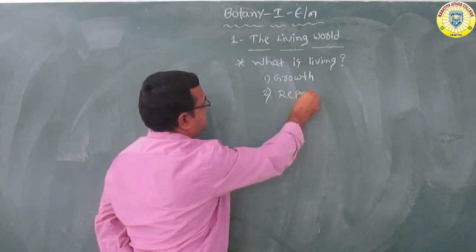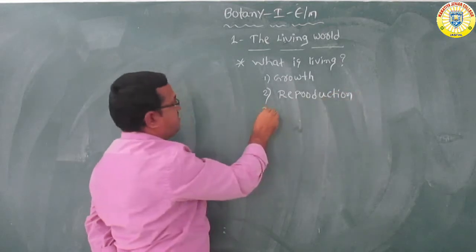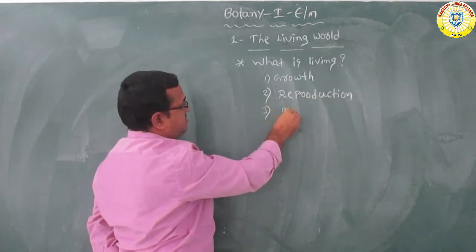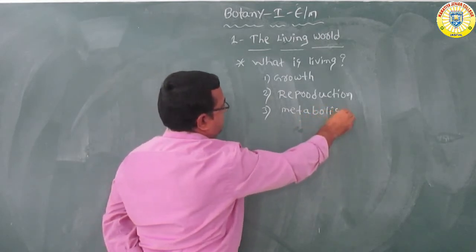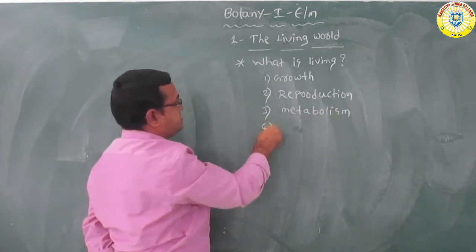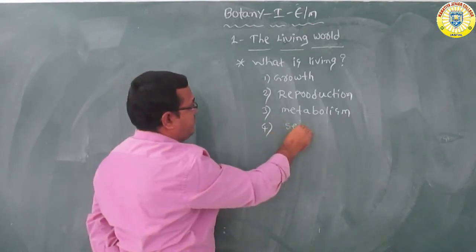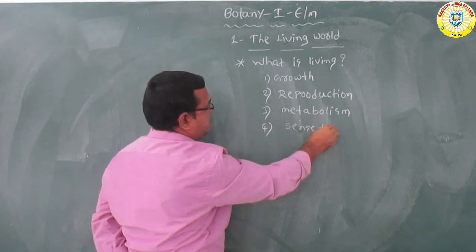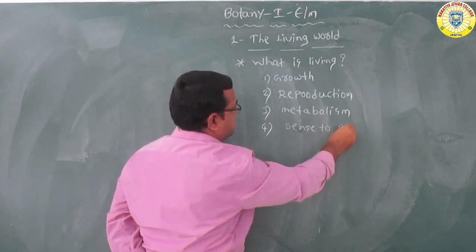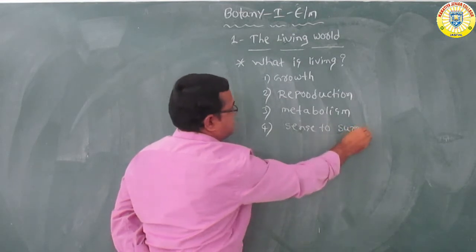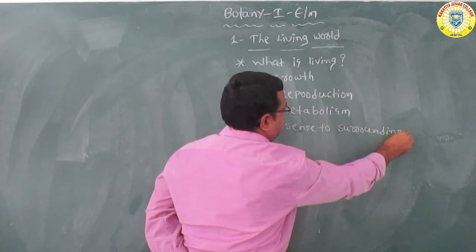The third one is metabolism. The fourth one is sense to their surroundings.